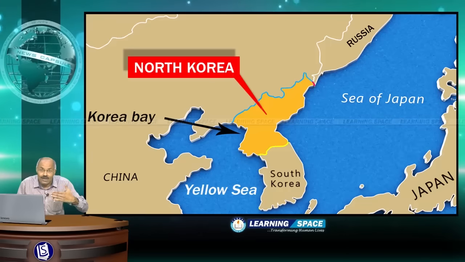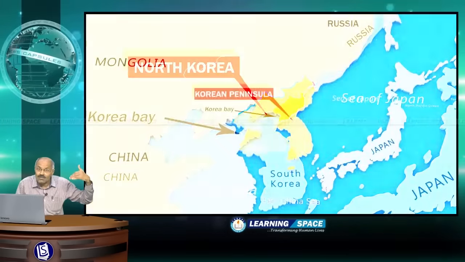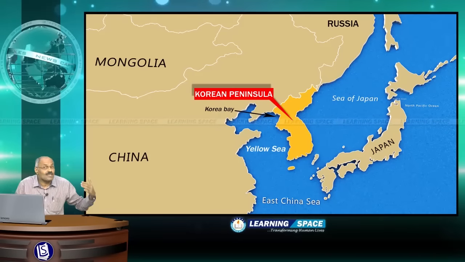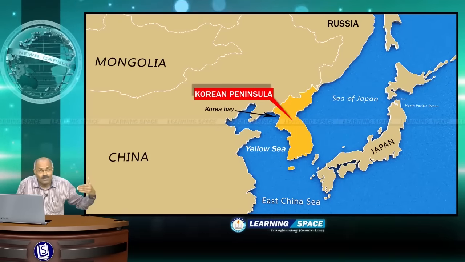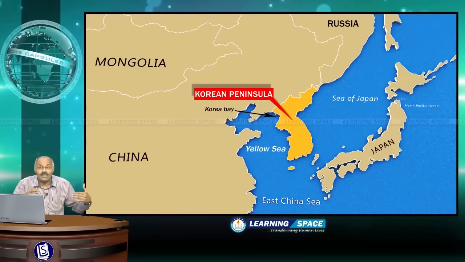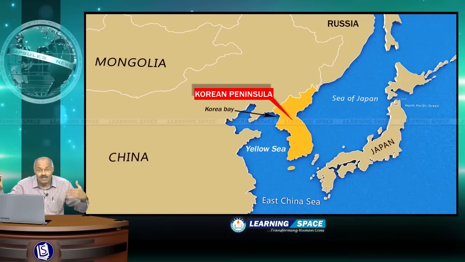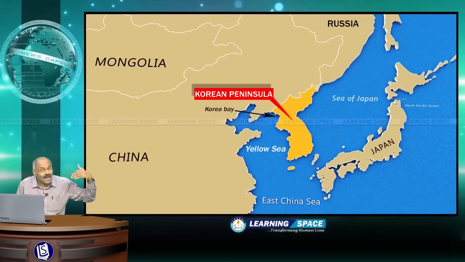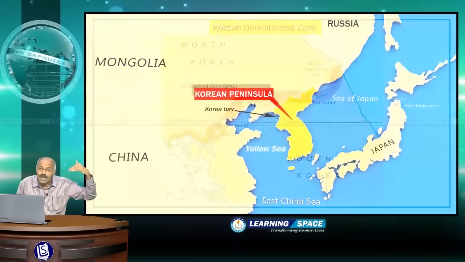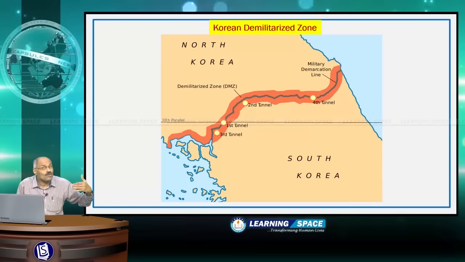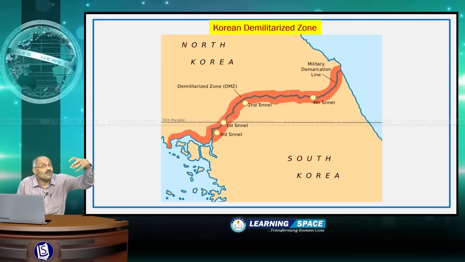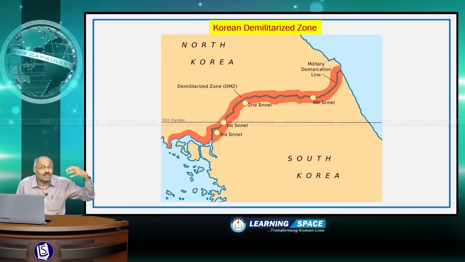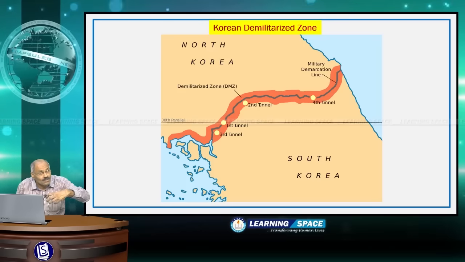All of you should not forget, North and South Korea put together is known as the Korean Peninsula. And the Korean Peninsula has the Sea of Japan on one side and the Yellow Sea on the other side. These things please don't forget. And at the same time, the demilitarized zone is also an important aspect.